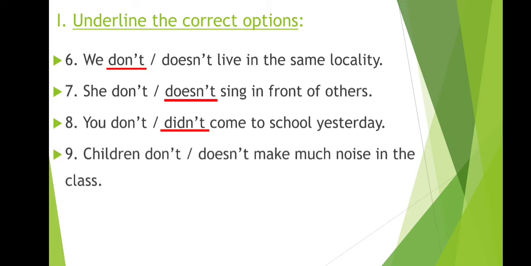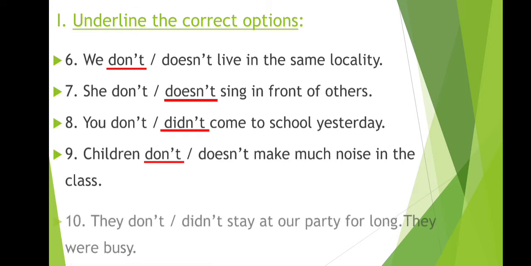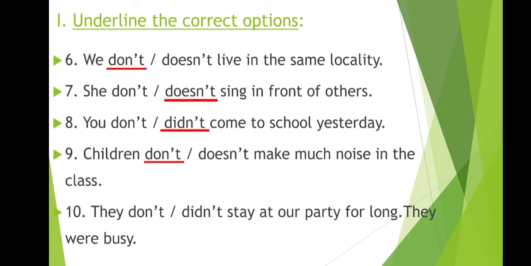The next sentence is children don't or doesn't make much noise in the class. Here we are talking about children, so with children we will use don't. So the answer is children don't make much noise in the class. The last sentence of this exercise is they don't or didn't stay at our party for long. They were busy. Here you can see were is given, so were we use in past tense. So with past tense we use didn't. So the answer is they didn't stay at our party for long. They were busy. Now let's move to the next question.